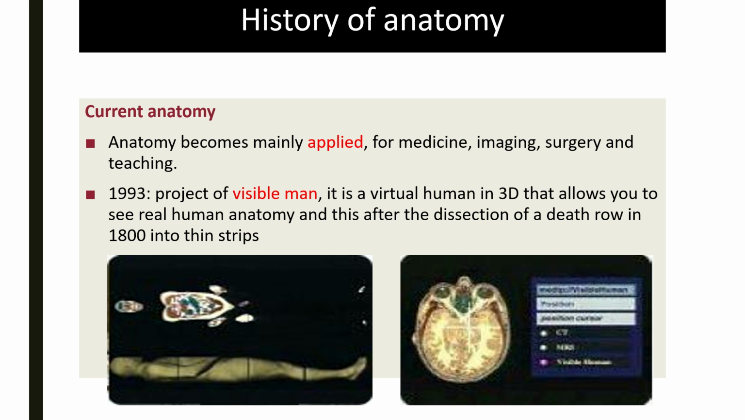In 1993, for example, we saw a project set up by the Americans called the Visible Human Project. It's a virtual man in 3 dimensions that makes it possible to see and study real human anatomy. This project was carried out after the dissection of a death row inmate, who was of course executed, frozen and then cut into 1,800 thin strips. These different strips were photographed at high resolution, creating a very large anatomical database that is extremely useful and accurate.